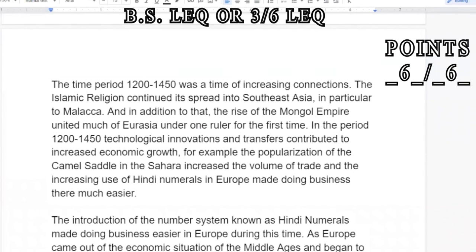All right, so you have now seen the full completed DBQ. Let me now show you the 3 out of 6 DBQ. That is the DBQ that you could write if, for example, none of the 3 prompts seem to work for you, if you're just mentally burned out or tired, or if you just have no idea what you're doing and you're so disoriented at this point, but you just want to make sure you have a good chance of passing the exam. Let me show you the 3 out of 6 DBQ, real easy.